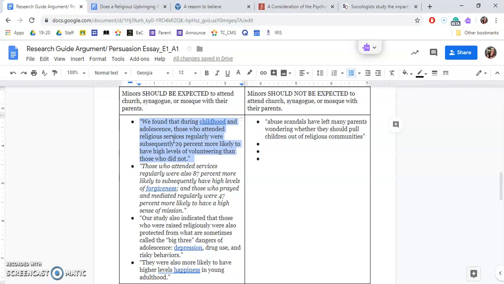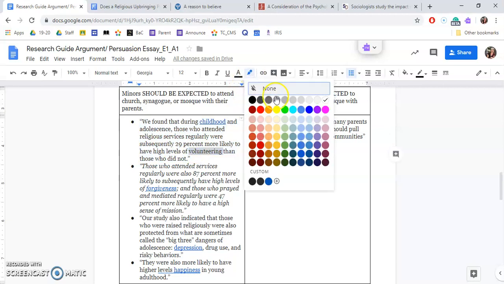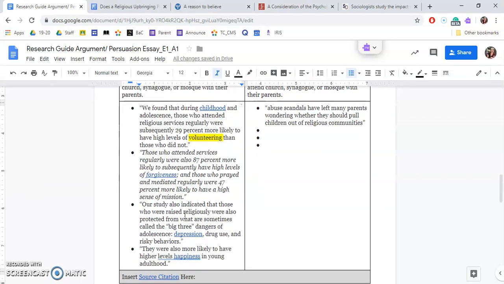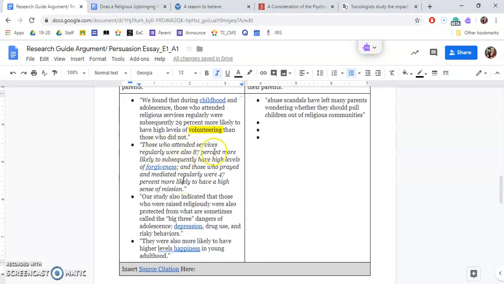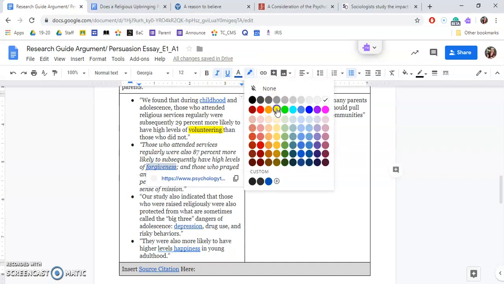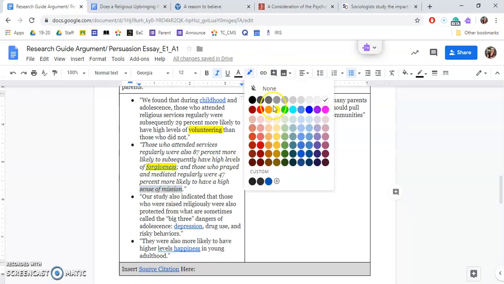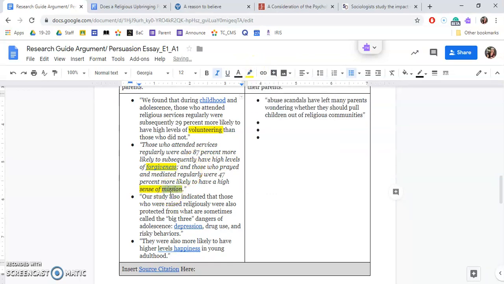So we found that during childhood and adolescence, those who attended regular religious services were subsequently 29% more likely to have higher levels of volunteering. Okay, so volunteering is a benefit, a reason why minors should be expected to attend church, synagogue, or mosque. Those who attended church services regularly were 87% more likely to subsequently have high levels of forgiveness and a sense of mission. Now, this is kind of vague. What does that mean in terms of forgiveness and a sense of mission? This might not be the strongest, but it might have to do with a plan for their future. And this might have to do with interpersonal skills, right?